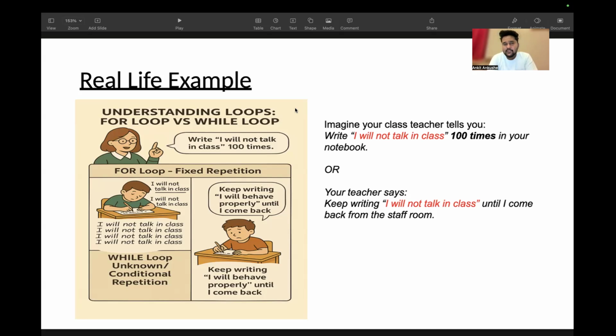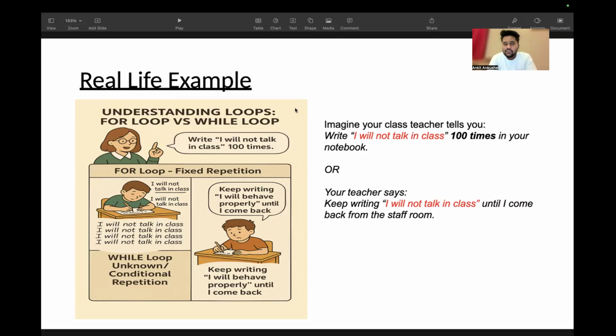So in both the scenarios, in the first scenario, when you have that number in your mind from the first line you wrote, that scenario is known as a for loop. And the second scenario, where your teacher tells you keep writing until I come back, is the scenario which comes for a while loop.